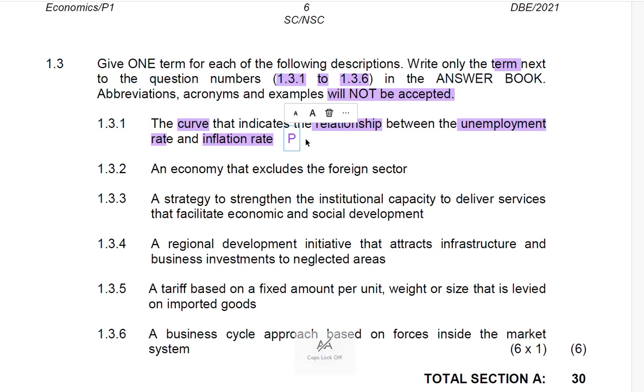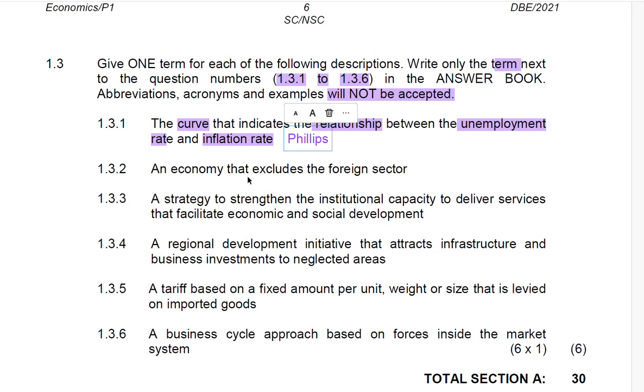And it is very important that you understand you are writing only the term. So you write just the term. Right? You say Phillips. Right. So now the curve, because you're told it's a curve, so you're just providing them the name. It's Phillips curve. Now we're gonna look at